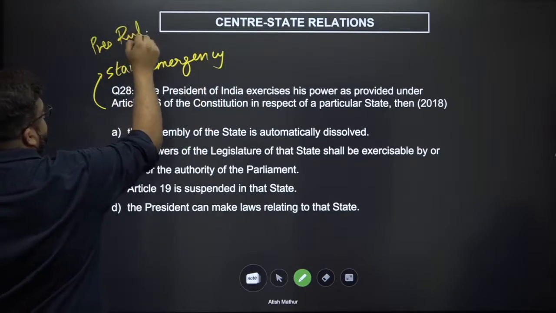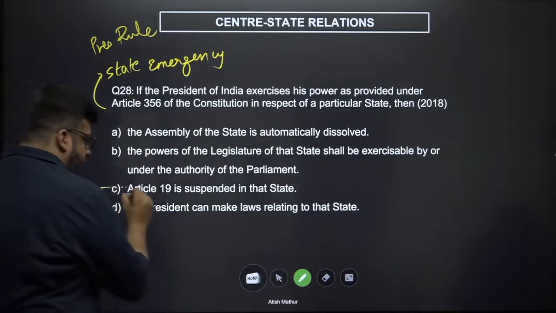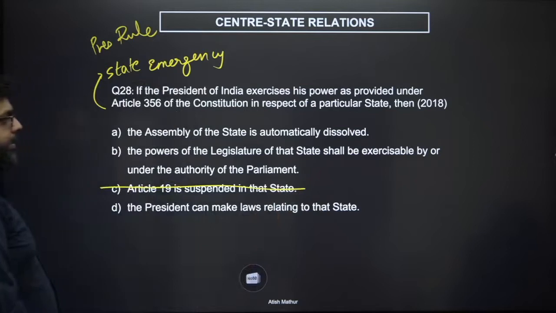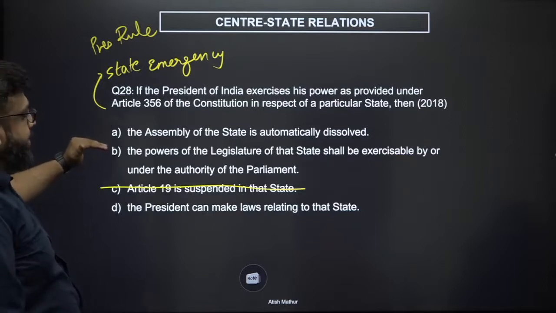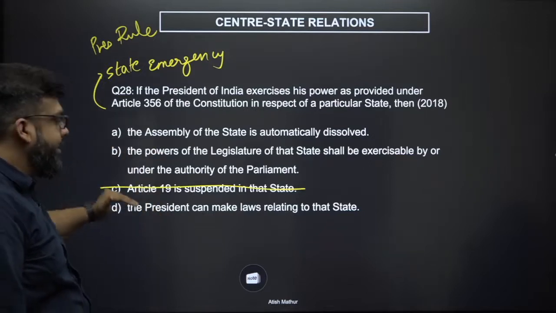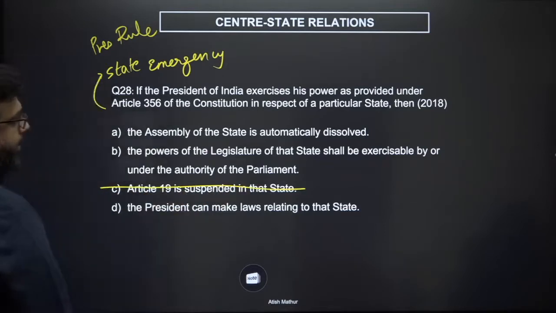We know the grounds: failure of constitutional machinery, no fault of the citizens, so no fundamental right has to be violated. Assembly of the state is automatically dissolved. Powers of the legislature shall be exercised by or under the authority of the Parliament. The president can make laws relating to that state. Now think about this.